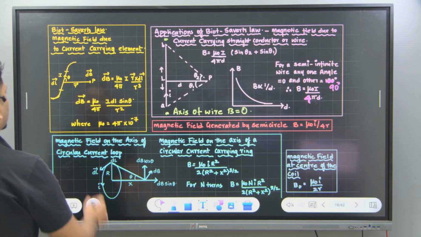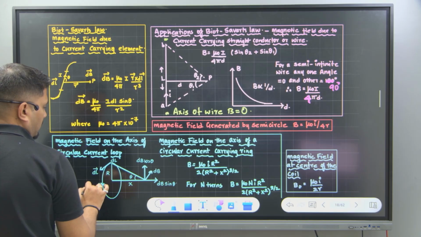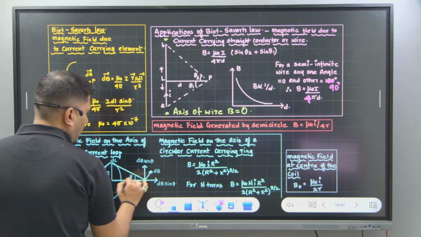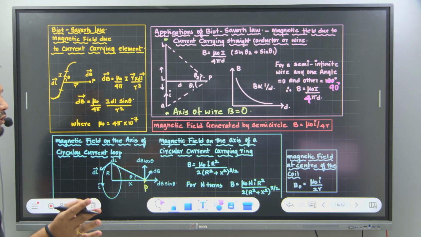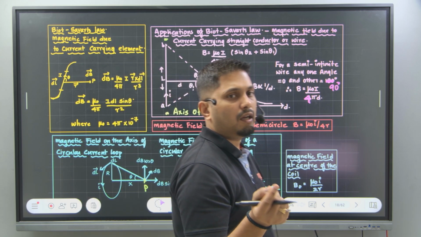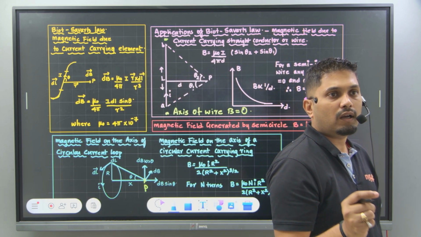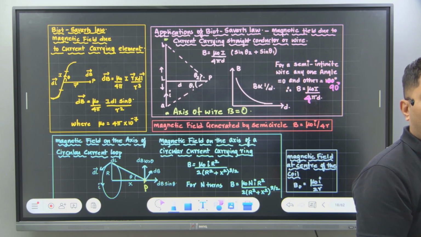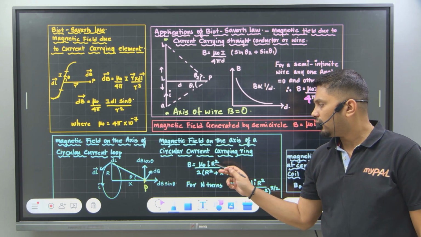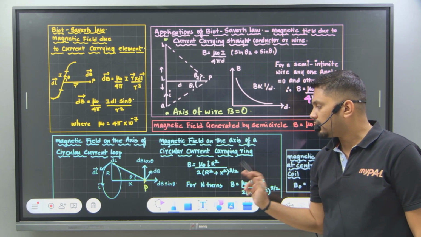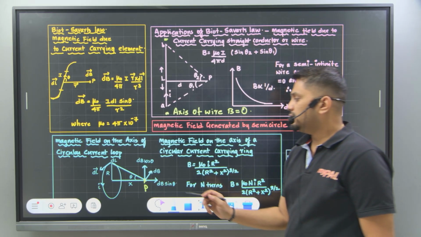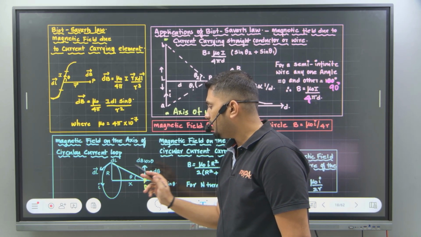Perfect. Now say this particular wire is made in the form of a circle, and I am trying to find the field at a point P on the axis. This was a 5-mark derivation for you, am I right? Magnetic field at a point on the axis of a circular coil carrying current. When you do that derivation, do you get this formula: mu naught I r square divided by 2 times (r square plus x square) raised to 3 by 2?